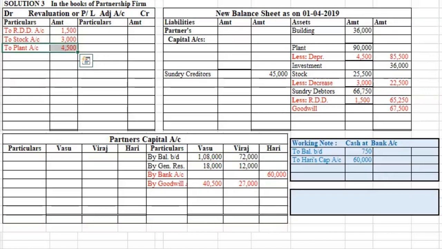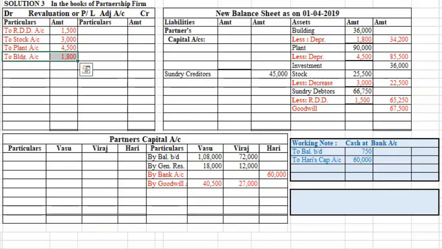Then there's depreciation on building at the rate of 5%. So we calculate 5% depreciation on building. 5% on 36,000 is 1,800. After deducting, the amount in the outer column is 34,200. Again, there's a decrease of 1,800 in the value of our asset. So this decrease will again be recorded on the debit side of revaluation account to building 1,800.